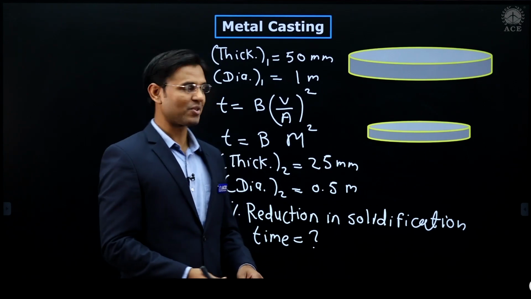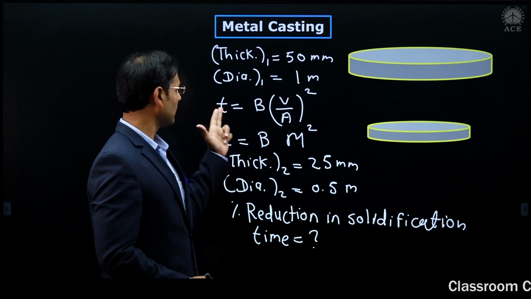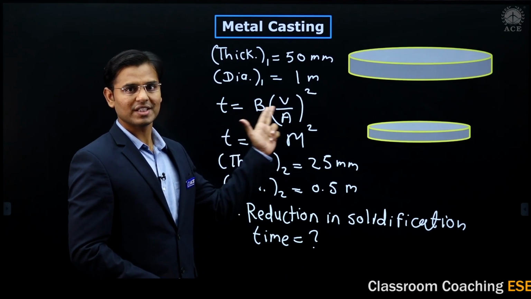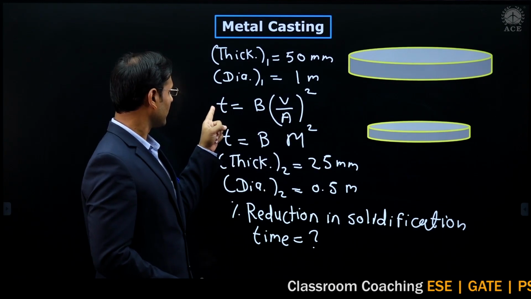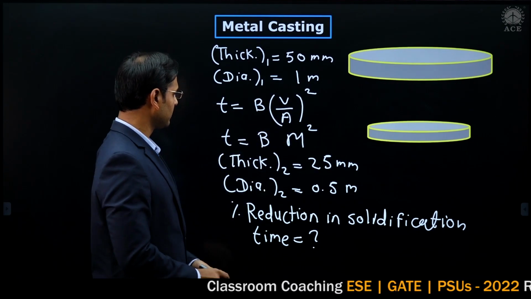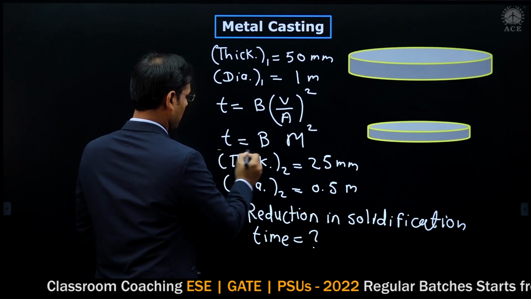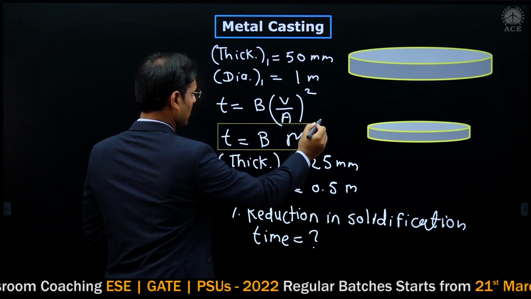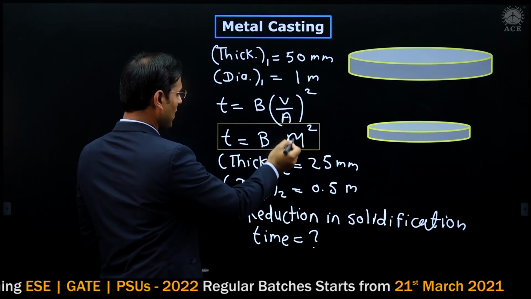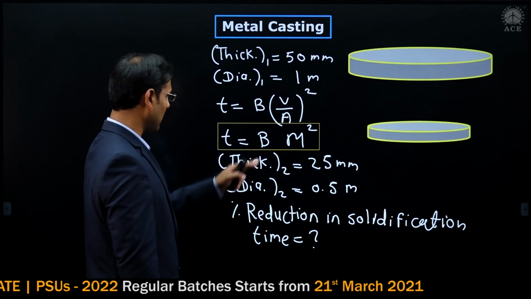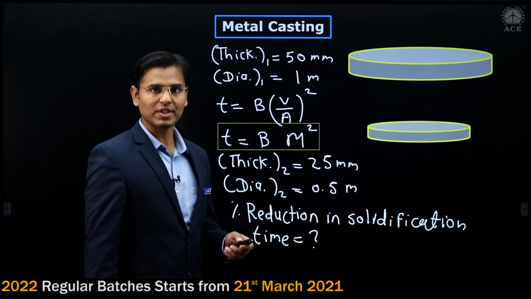Correct? Now see the process. Which equation do we have to use? This equation we have to use. Now I am writing this equation. Here I have written capital M instead of V by A, that is the mold modulus. Same equation I am using.